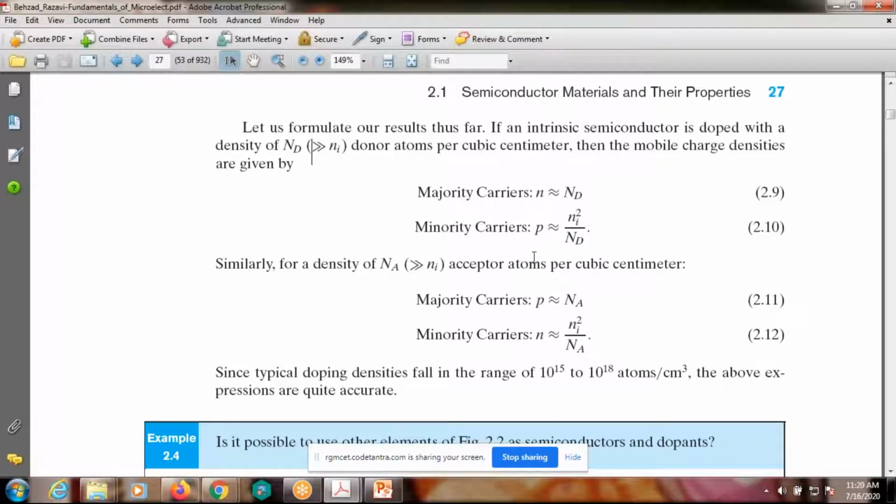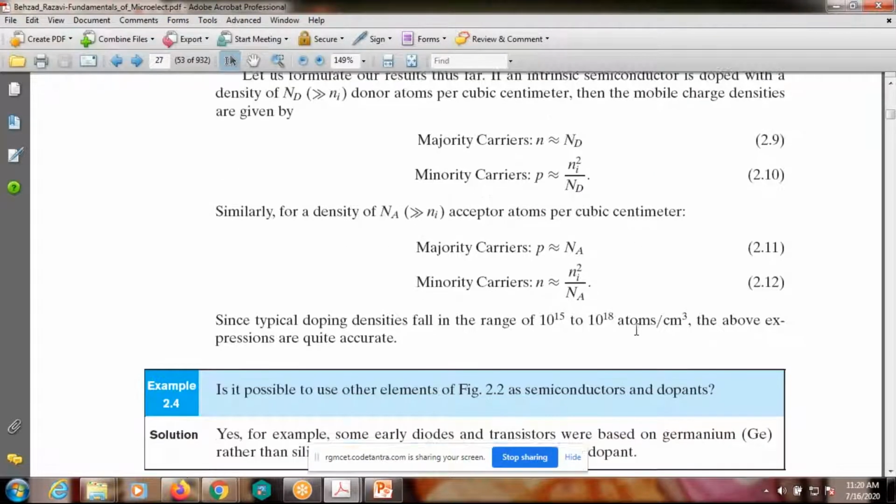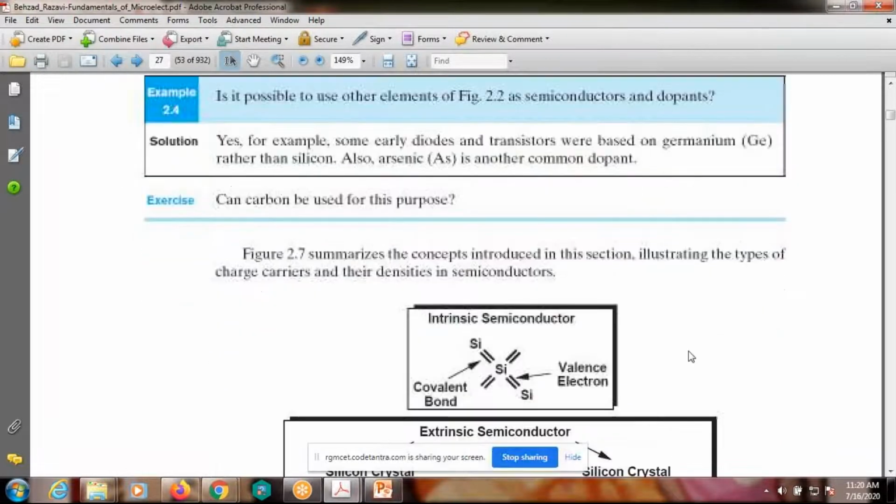Okay. Once again, in the second case and third case, holes are the majority carriers. In the first case, electrons are the majority carriers. In the first case, it behaves like an N-type semiconductor. In the second and third case, it behaves like a P-type semiconductor. Why? Because holes are the majority carriers. Okay, that is about the previous problem, right?